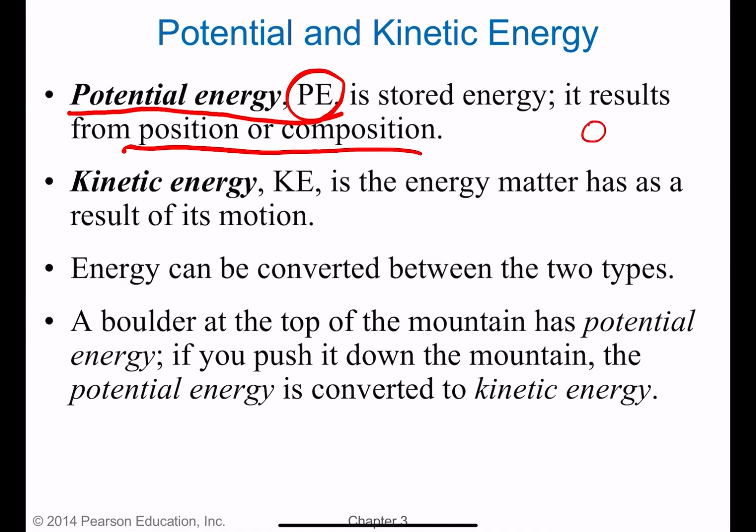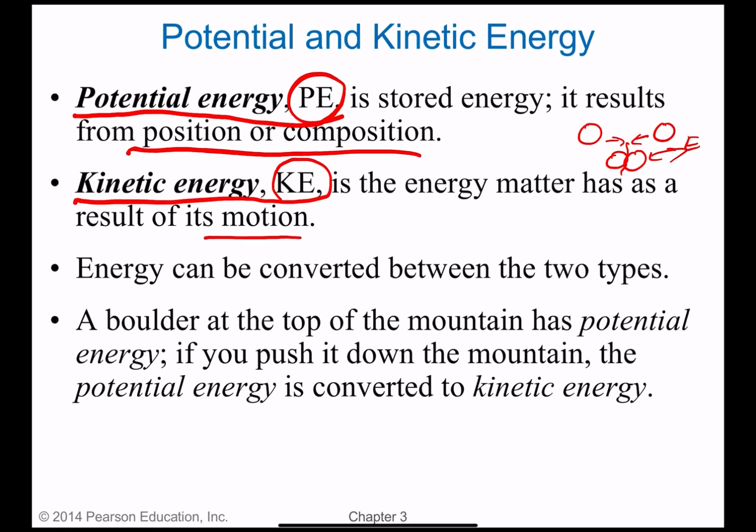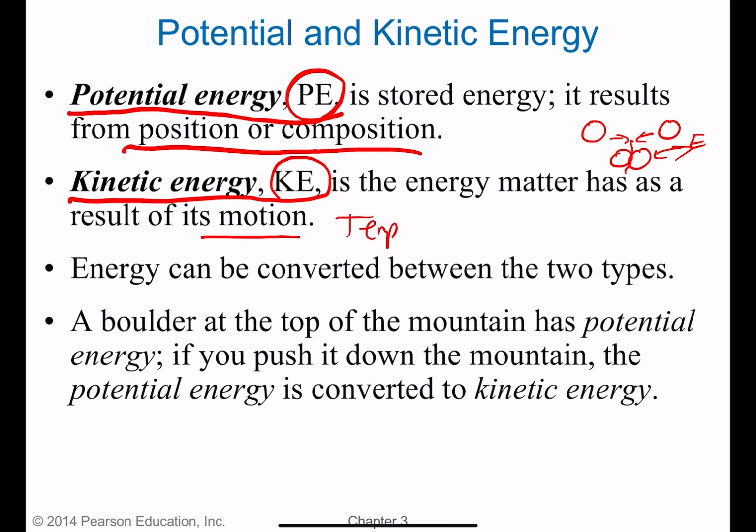So when two atoms come together, energy is released, and then it's going to require energy to break that chemical bond. So there's potential energy in that bond. Kinetic energy, which we'll usually abbreviate KE, is the energy matter has as a result of its motion. So in terms of chemistry, we're specifically talking about temperature or thermal energy.